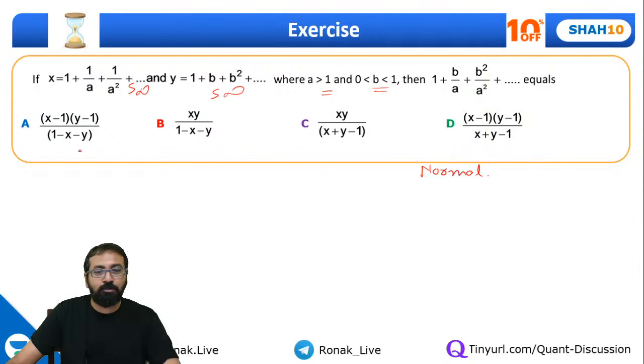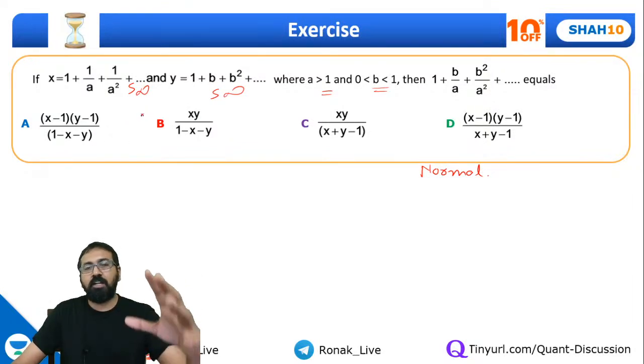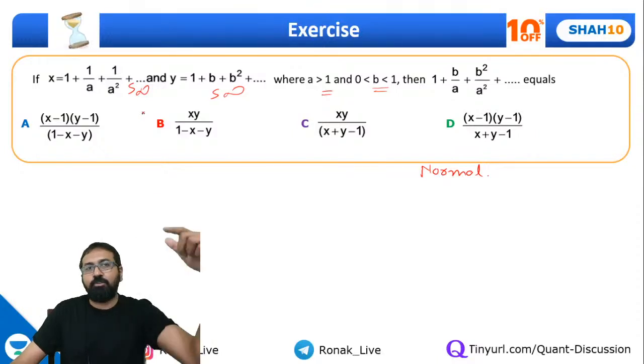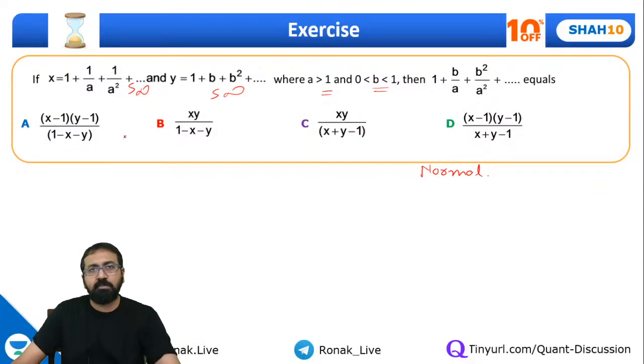You are not given the formula for the nth term. If you are given some values 1, 5, 7 and so on, and then you are given the expression for the nth term, then you can apply that. Here we can't use it. So what is the normal method? Please understand, guys, your concept will become clear. In fact, you can stop writing and just pay attention here.